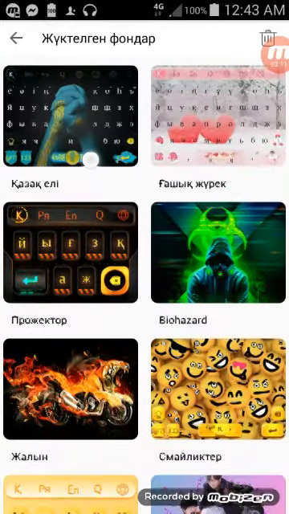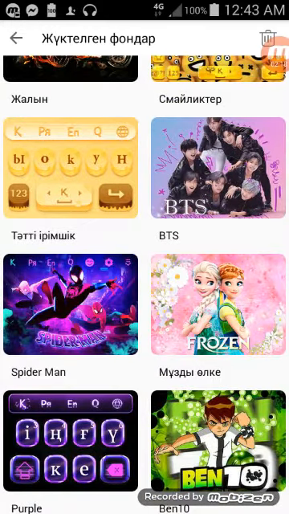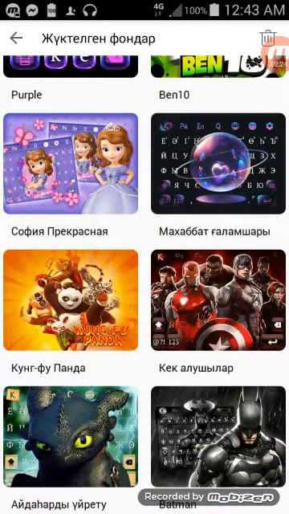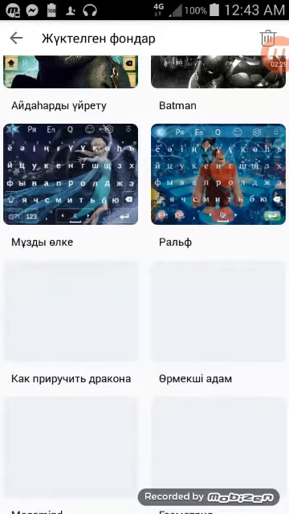But yeah, it has style themes, more TV related themes, like Spider-Man, Ben 10, Sophia the First, Avengers, Kung Fu Panda, How to Train Your Dragon, and Batman.